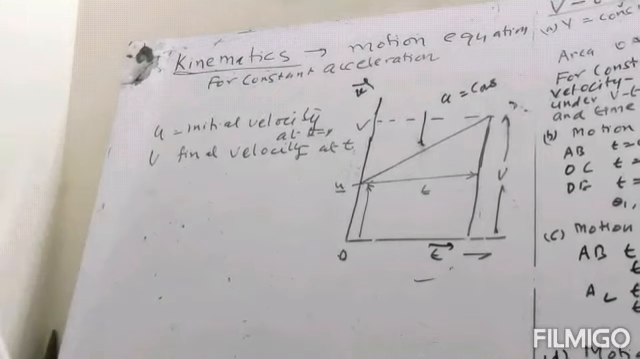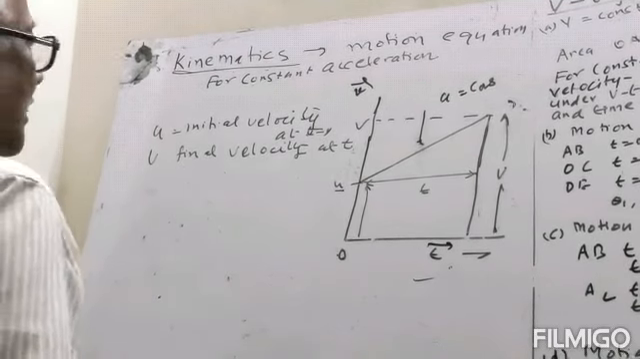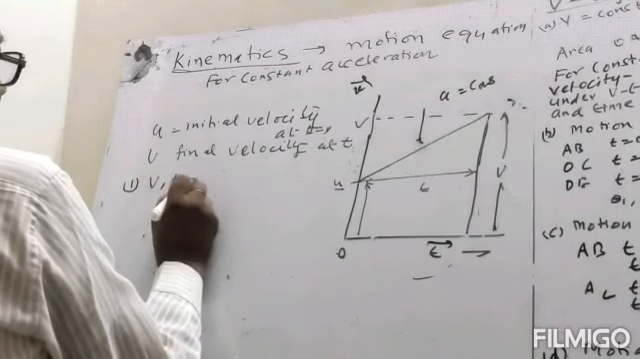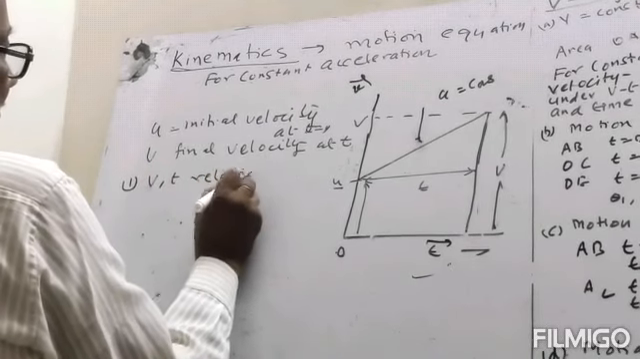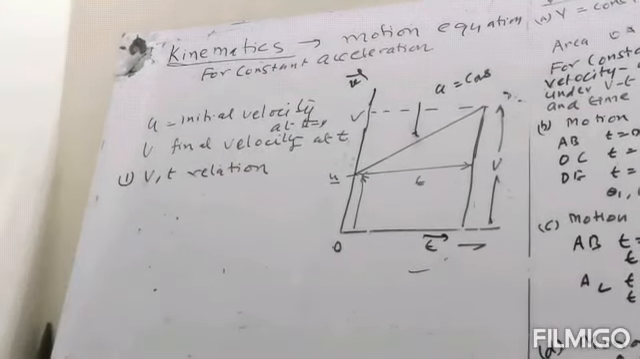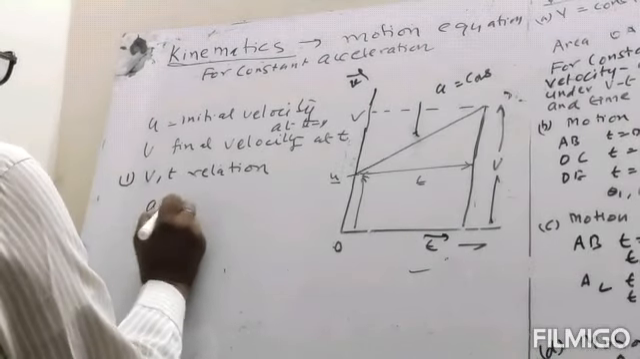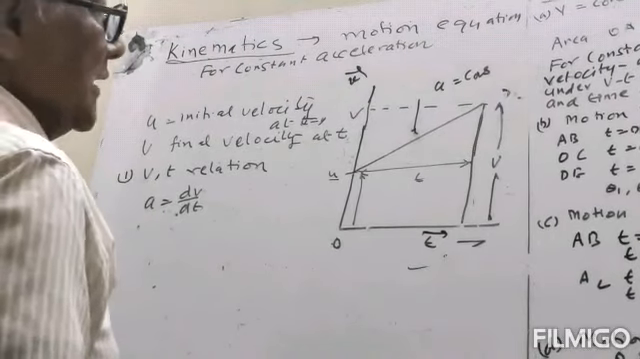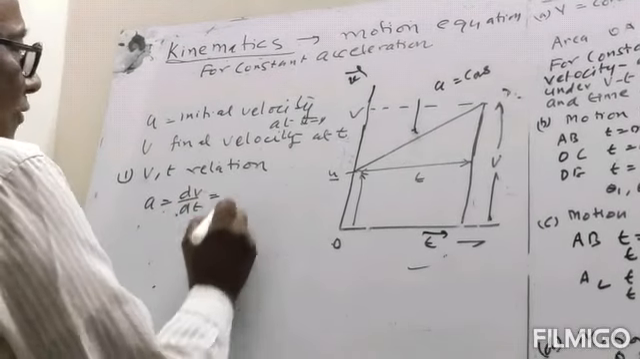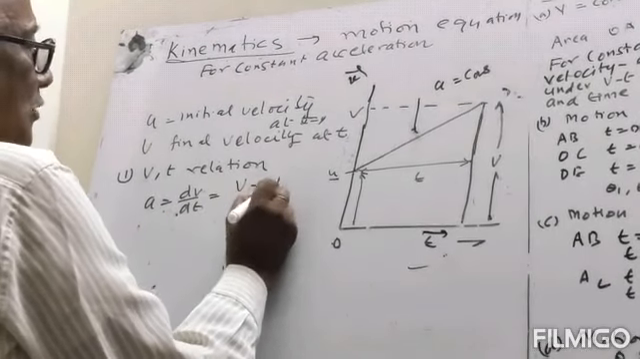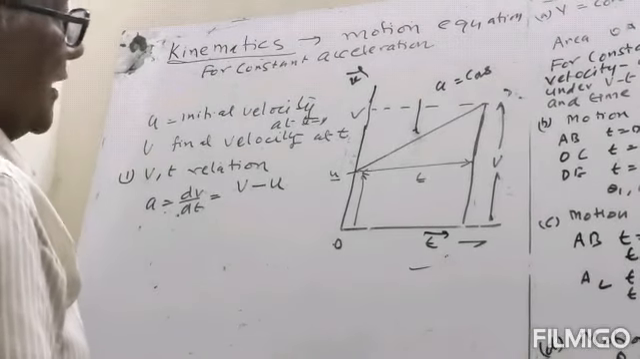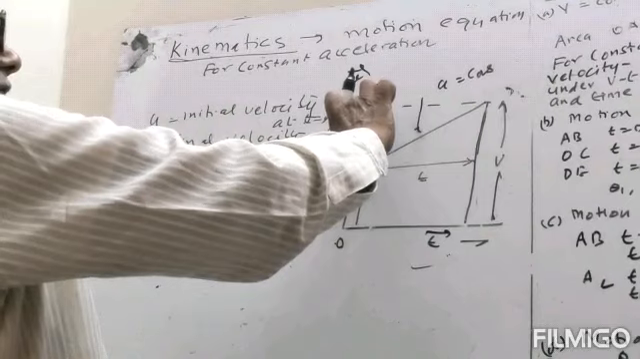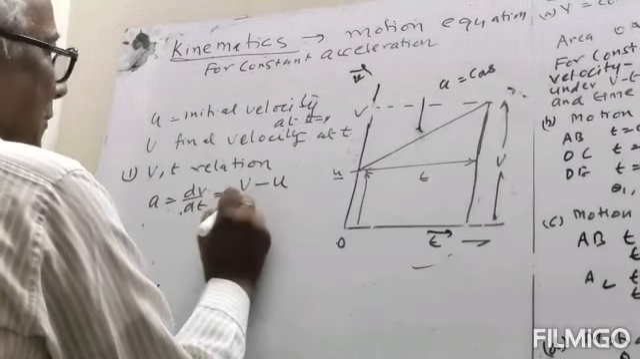So now we have to find relations for this. Number one relation, the v-t relation. Now we know that acceleration is equal to dv by dt. dv means change in velocity. Change in velocity कितना हो गया? Final velocity v, initial velocity u. So change in velocity is v minus u, and time taken is t.